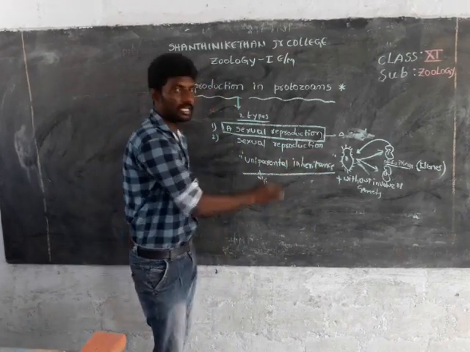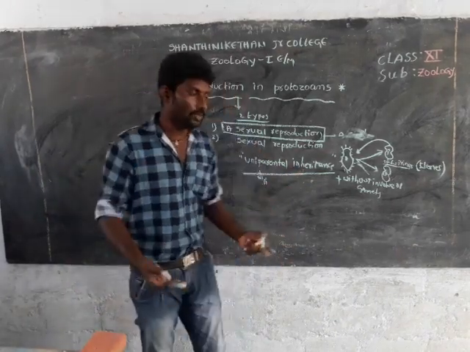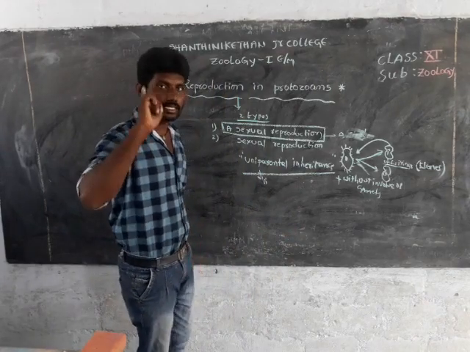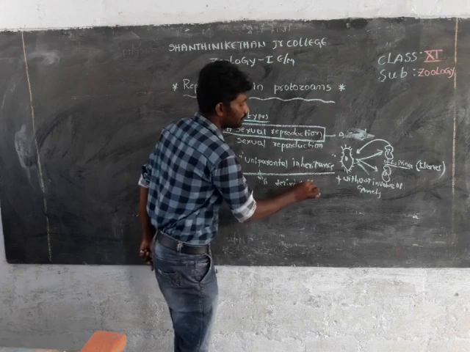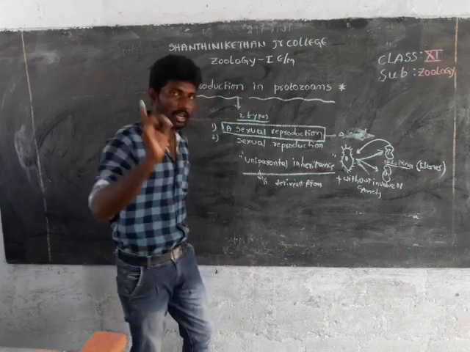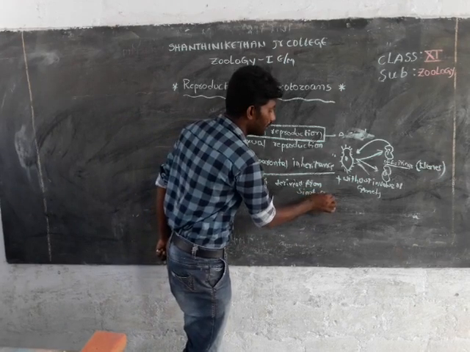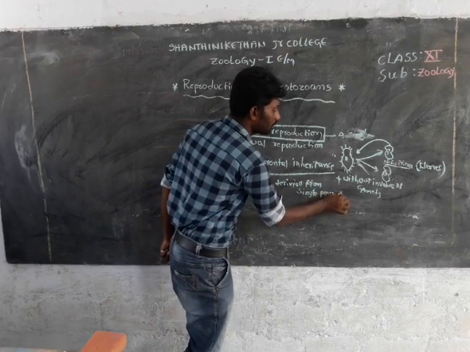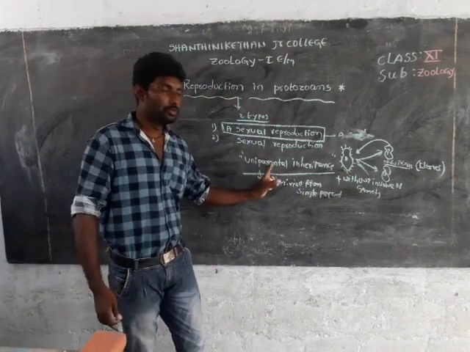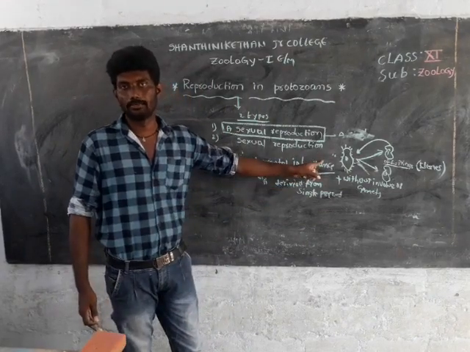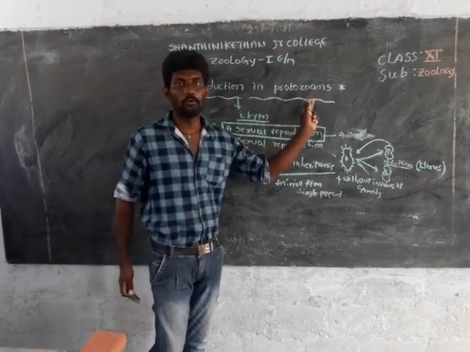So this kind of offspring is derived from only one, a single parent. For this reason, the offspring exhibit uniparental inheritance.